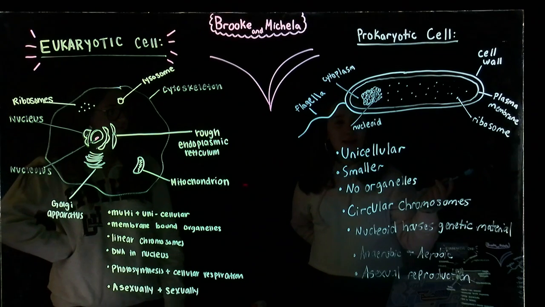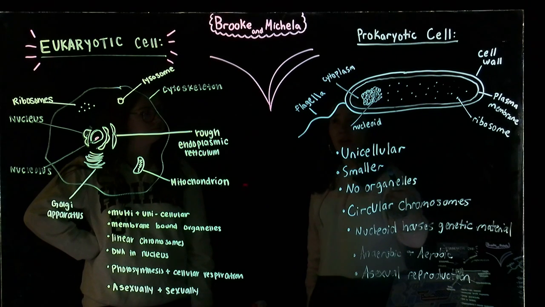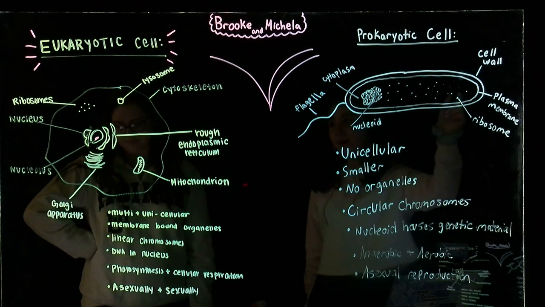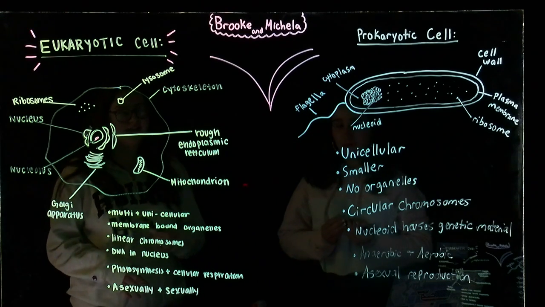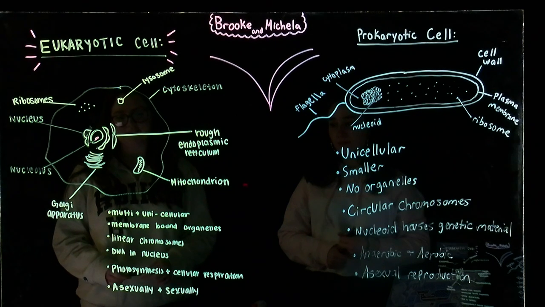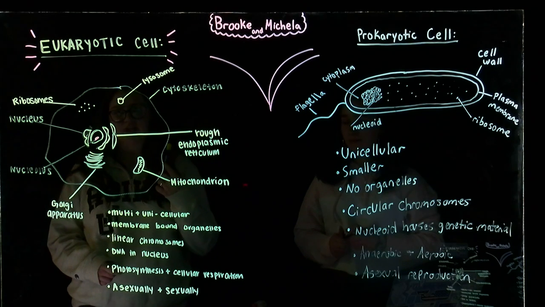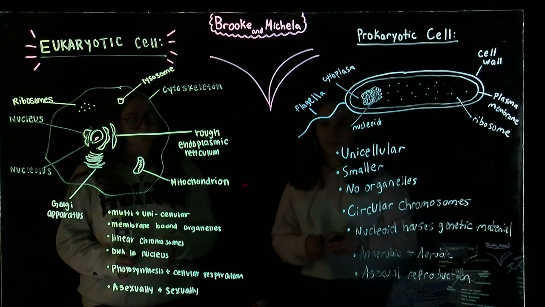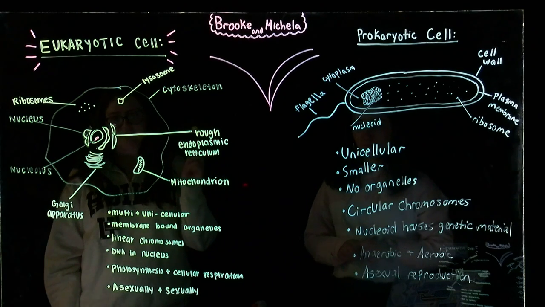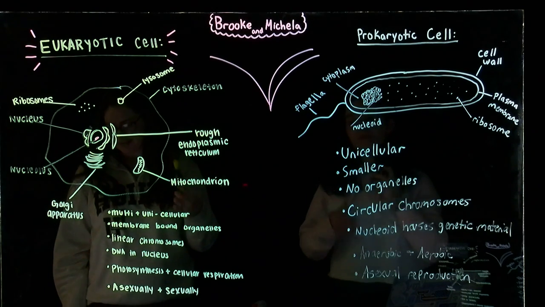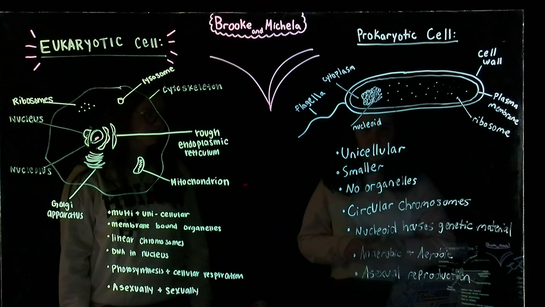So prokaryotic cells are unicellular organisms and are much smaller than eukaryotic cells, as you can see by the size of both. And eukaryotic cells are multicellular and unicellular, depending on the cell and individual organism, and all of the organelles are membrane bound, whereas in prokaryotes, they're not membrane bound, and these are much bigger than the prokaryotes. They're about 10 to 100 micrometers in size, whereas prokaryotes are 0.2 to 10 micrometers in size.